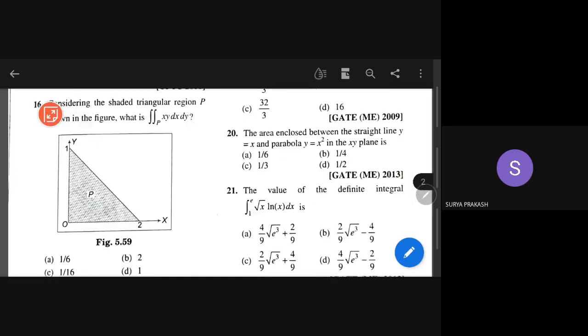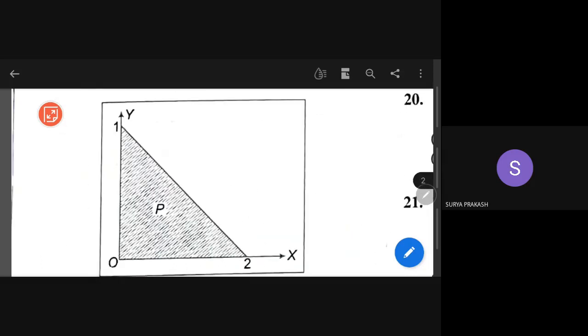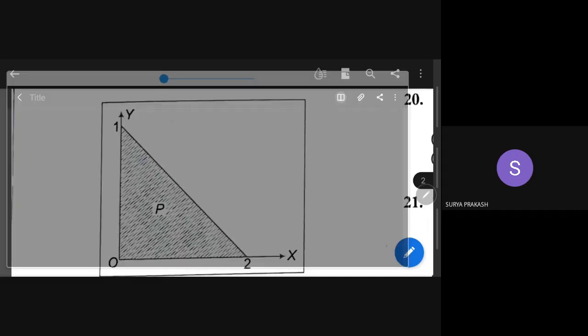Today some problem is there with this board. Right. So see, look here, this graph. Okay, what are the points here? I'm talking about some points here. This is now luckily working. So this is 2 comma 0. This is 0 comma 1. I need to find, see, our region is P.